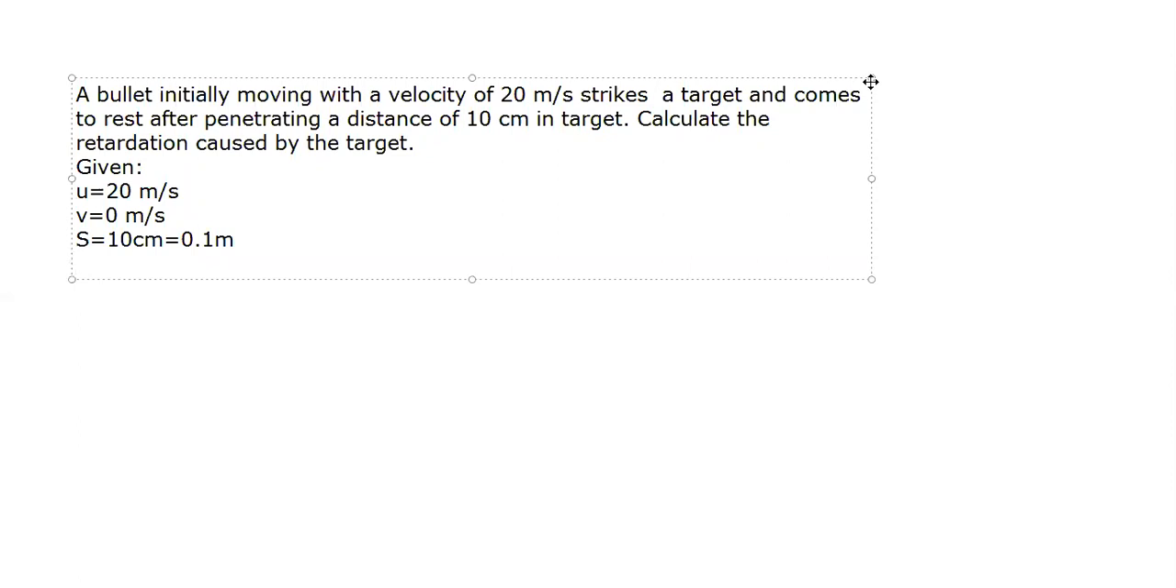Okay. Now calculate the retardation. Now which formula should we use here? Come on, give me the idea. Which formula should I use? Should I use the first formula? No. Why? Because T is not given. Should I use the second formula?